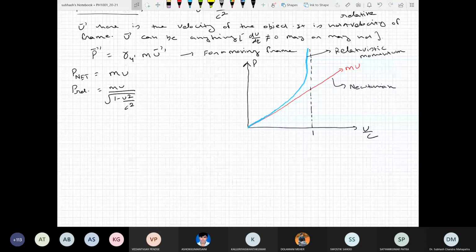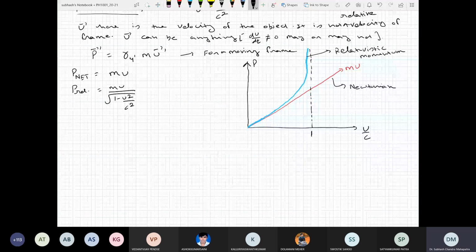Sir, why have we plotted p versus u by c? You plot with c, what is the problem? If you want to plot with c, then near u equal to c, this will be the graph. If you plot with u by c, the graph would be something like, at u by c equal to 1, it will start to deviate. So it's your choice.